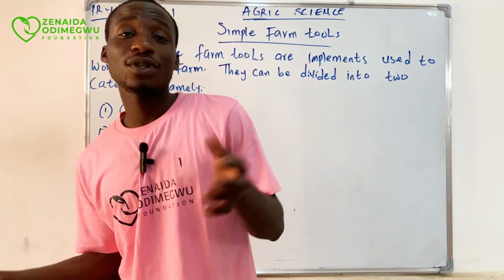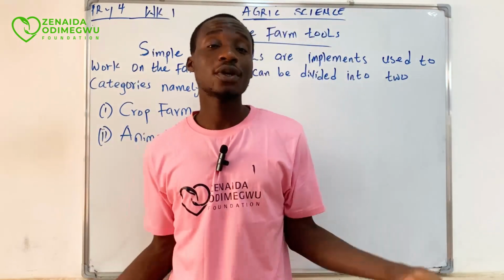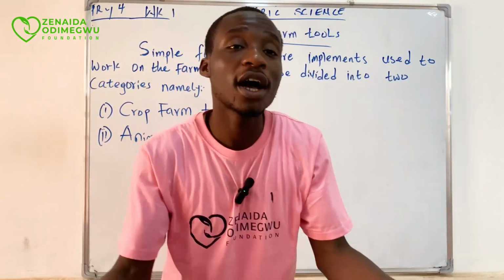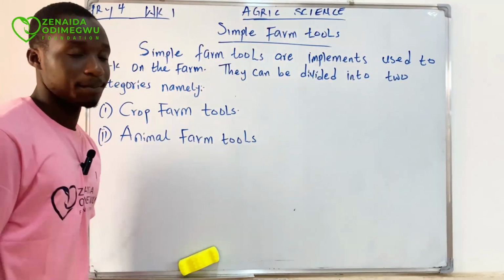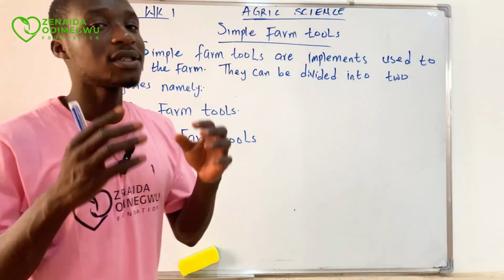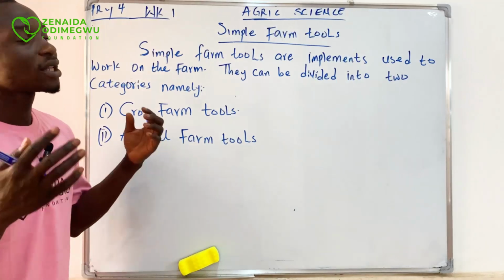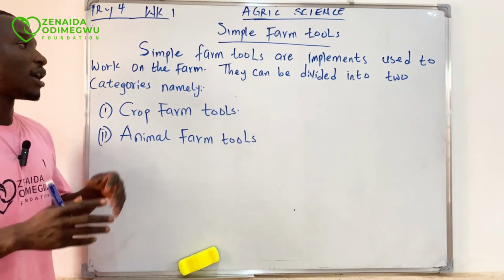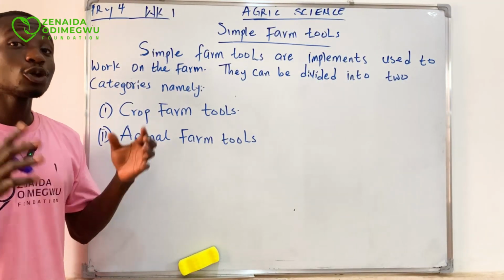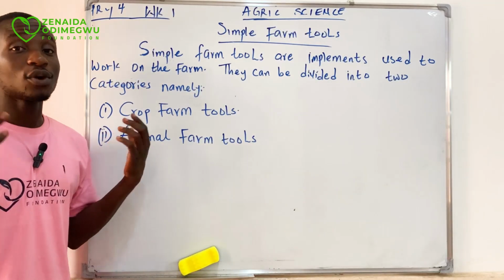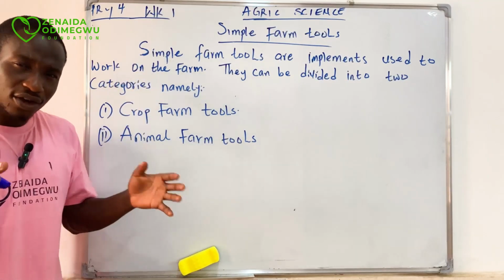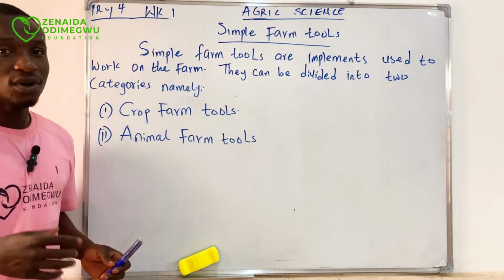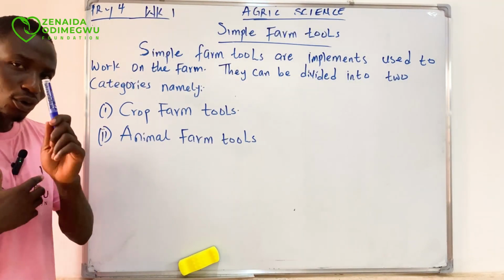Today we are going to be looking at simple farm tools. What are simple farm tools? And then we look at the categories of simple farm tools. So let's quickly begin. What type of implements, what type of tools can we call simple farm tools? Now, I'm going to read out the definition 2 times. You are primary 4, I believe your reading ability would have increased very well. So I read it 2 times and then allow you to read alone. Listen and watch for the words you don't know how to pronounce.